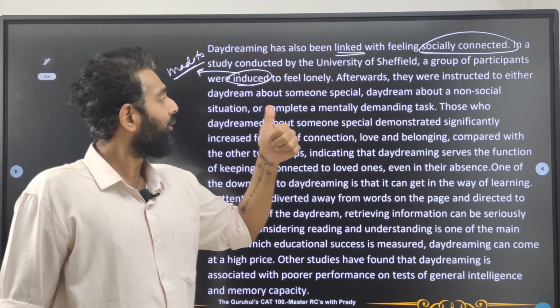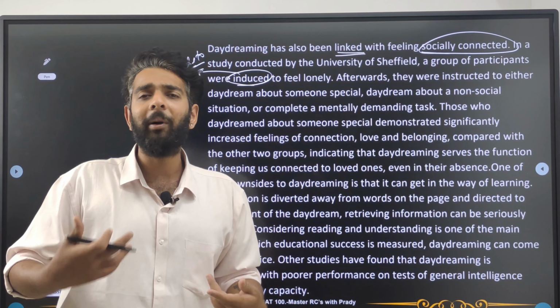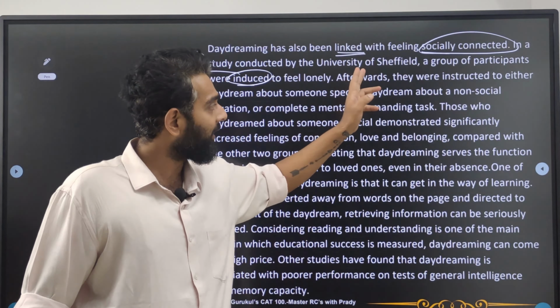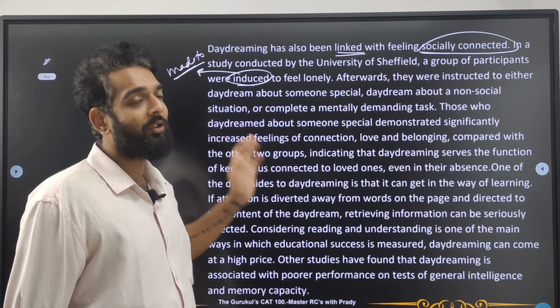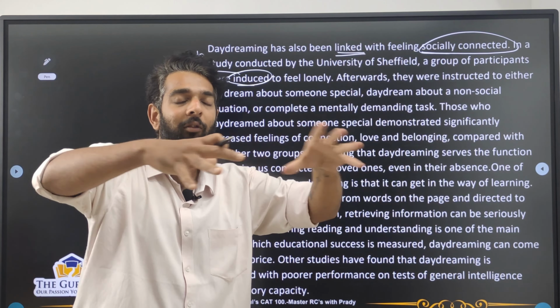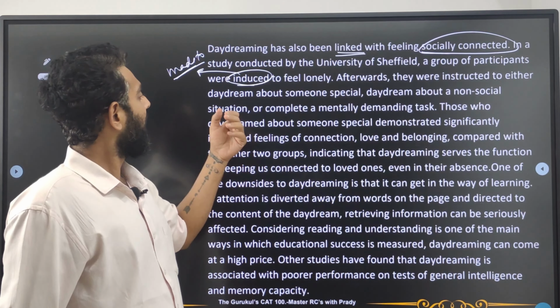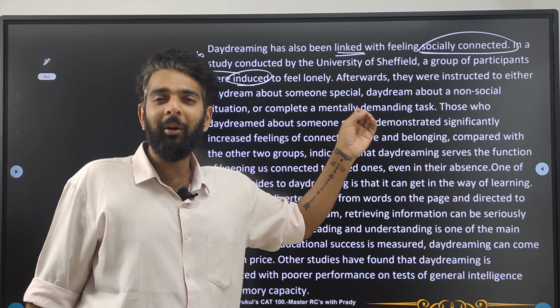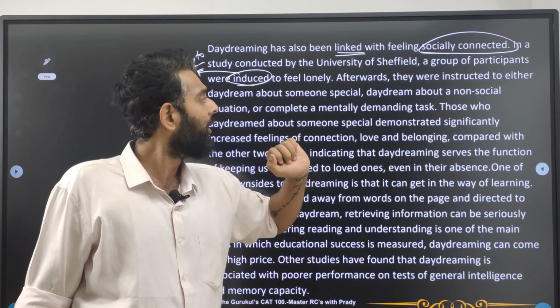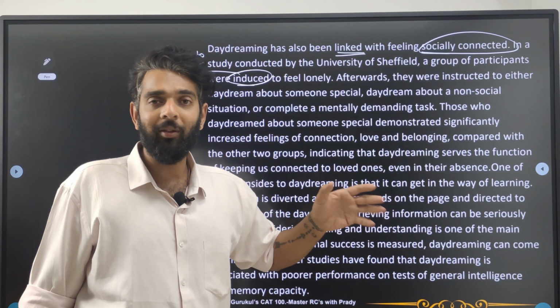So what were these options? First one, think about someone special like your partner, your best friend, or anyone. Okay, and then second choice was daydream about a non-social situation. So any random situation, but without involving people. Okay, and the third one was complete a mentally demanding task. For a mentally demanding task, maybe you can think of doing math problems or something of that sort.